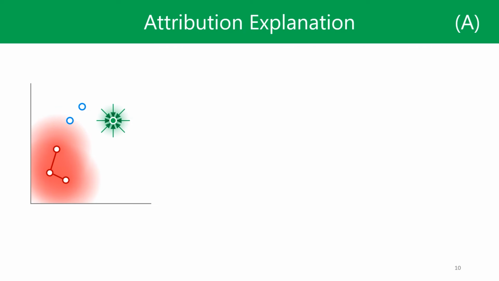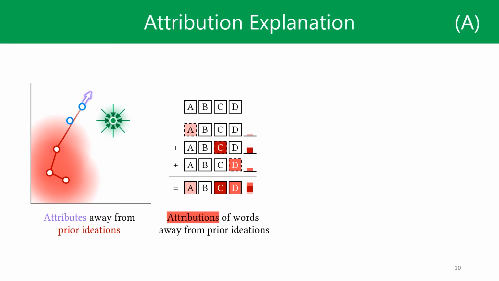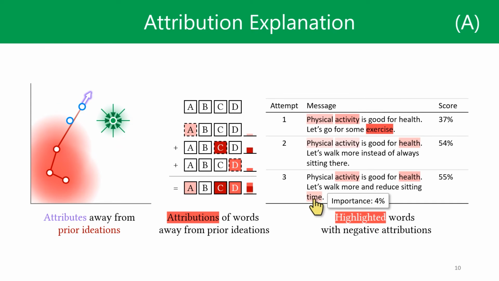Here come our designed explanations based on explainable AI as more actionable feedback. The first one is attribution explanation. The attribution of each word in the message is the change of the ideation score when ablating that word. In this case, word C is more influential for the ideation score as it has a higher attribution than A and D. Overall, the sum of attributions equals the ideation score. In the feedback UI, we highlight the top 3 words that contribute the least to the ideation score, which should be prioritized for revision.